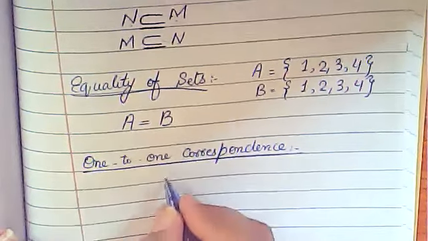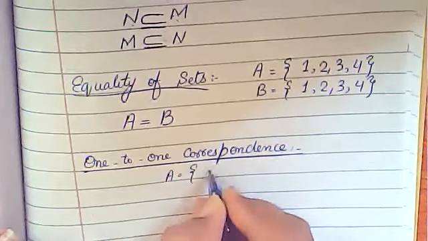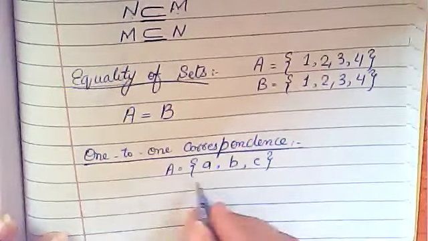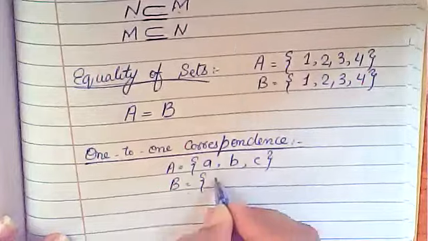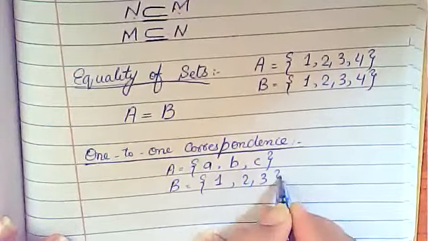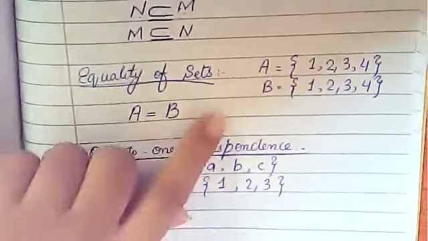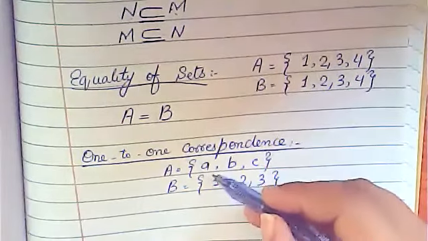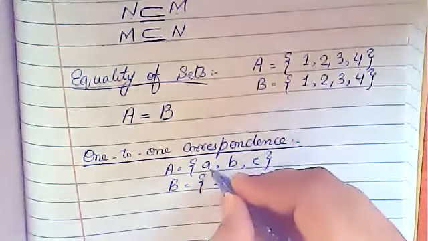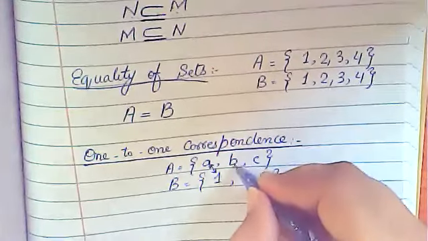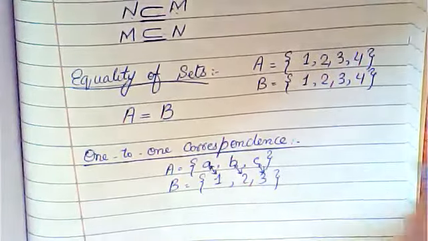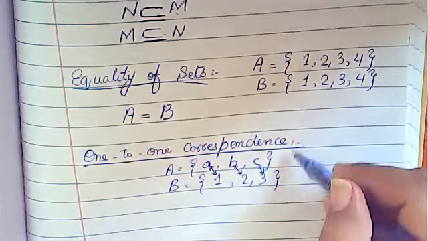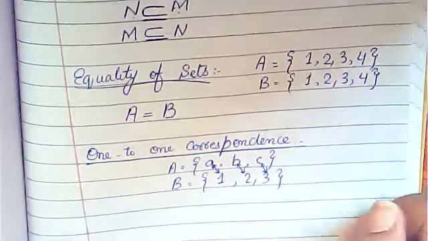Just suppose you have set A equals {a, b, c}, and set B equals {1, 2, 3}. All the elements are different, but we will say that these are in one-to-one correspondence because you can make pairs of them. कैसे? A with 1, B with 2 and C with 3. So they are called one-to-one correspondence to each other.